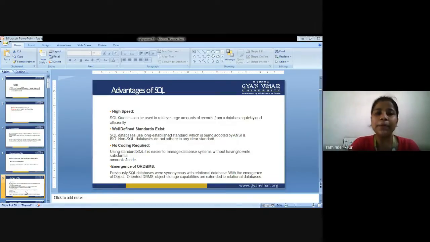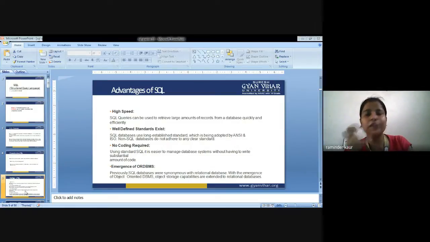Next is emergence of ORDBMS. Previously, SQL databases were synonymous with relational database systems. So with the emergence of object-oriented DBMS, object storage capabilities are extended to the relational database. Actually, this term is beyond your syllabus, because I am discussing here relational database and RDBMS.